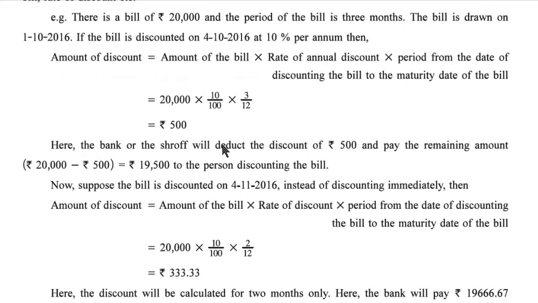Here, the bank or shroff will deduct the discount of rupees 500 and pay the remaining amount, means 20,000 minus 500. Now, the holder of the bill received 19,500 for discounting this bill. So, 19,500 rupees to the person discounting the bill.